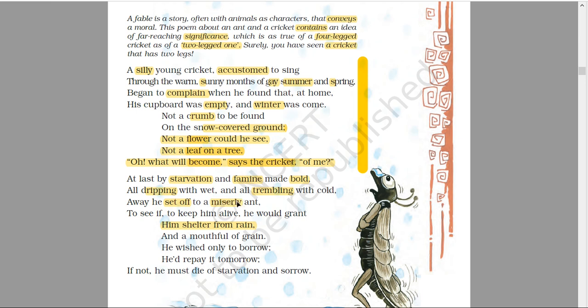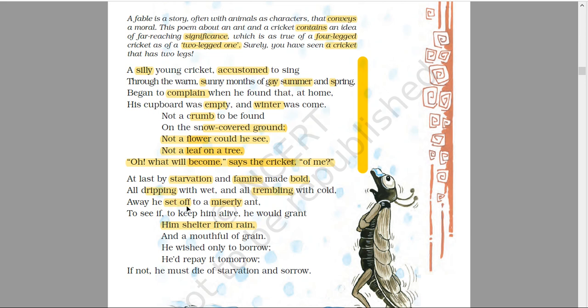Miserly: one who does not spend money lavishly. That is called a miser. So he went to a miserly ant. Economical ant, we can say, not miserly but economical. They do not spend something lavishly because ants have good foresight. They know that they could not waste anything, and they are so intelligent that they had collected something for winter. So the cricket goes towards an ant, and the ant is said to be miserly.